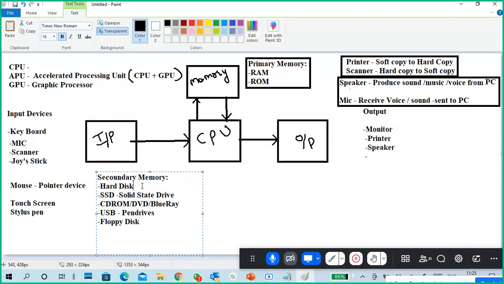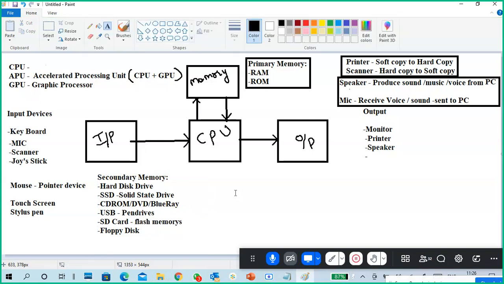Okay, hard disk drive, actually a hard disk drive or a hard disk. Optical disk, like CD, DVD, Blu-ray. And a flash disk, like USB pen drives and SD cards. I'm typing: SD cards are nothing but flash memories. So SD cards are also flash memories. These are the secondary memory devices.